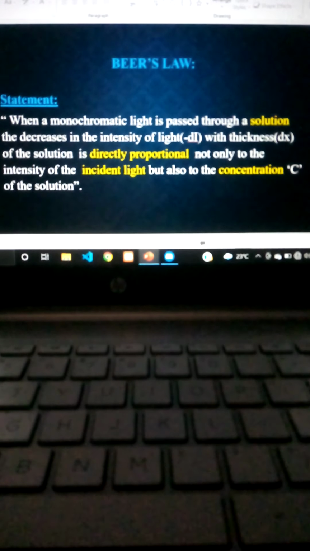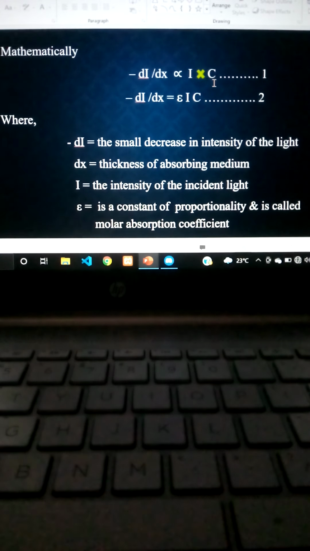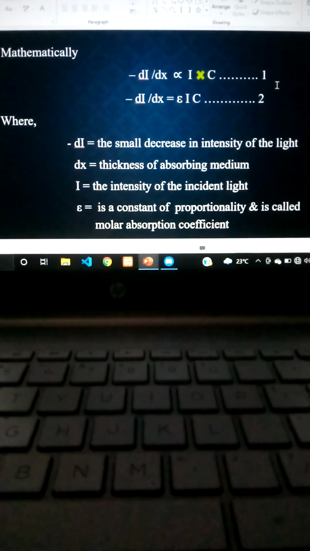Okay. So mathematically the Bayes' law is given like this, that is minus dI by dx is directly proportional to I into C. So this is called as equation 1. Okay. Observe equation 1. So you will observe a proportionality constant. On removing this proportionality constant, you will get equation 2. So equation 2 is given as minus dI by dx is equal to epsilon I into C.